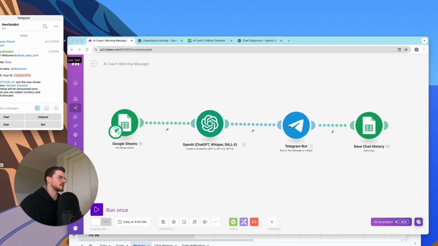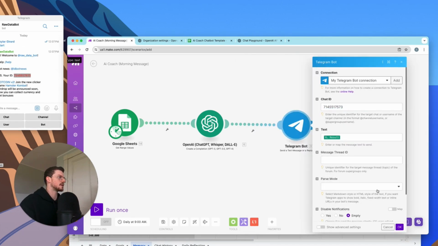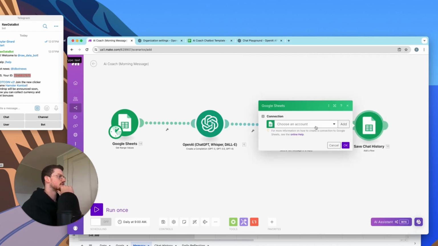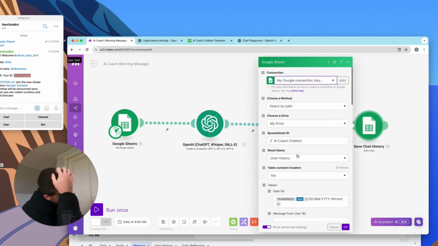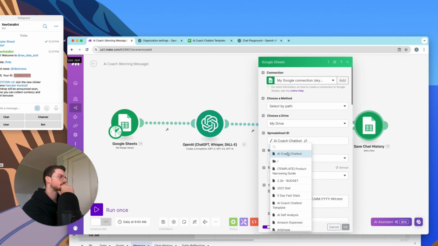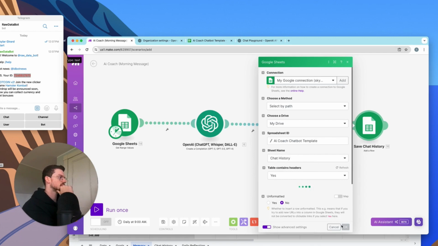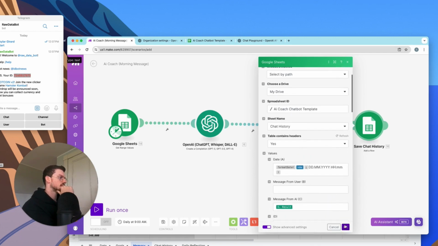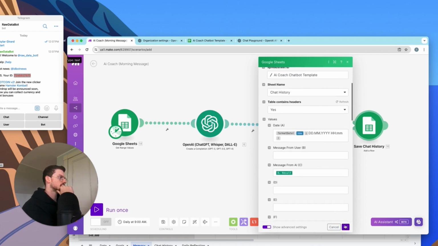So you copy this and then paste it right into chat ID right there. And then you have save chat. We have spreadsheet ID, AI chatbot template, let it load, and hit OK.